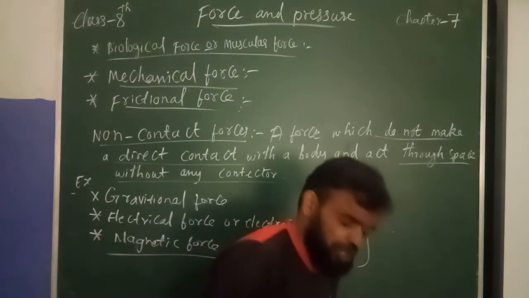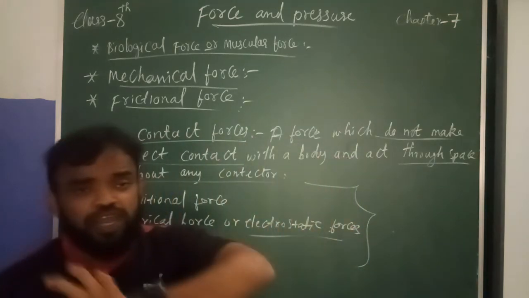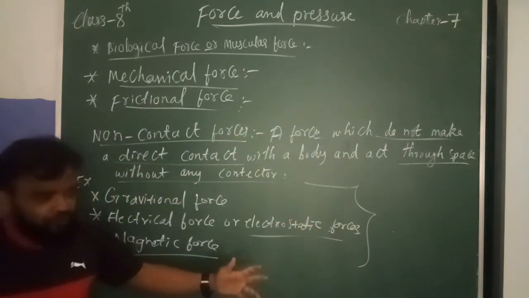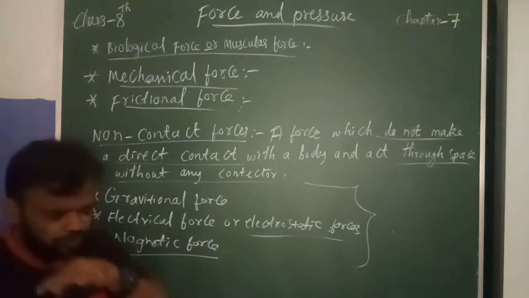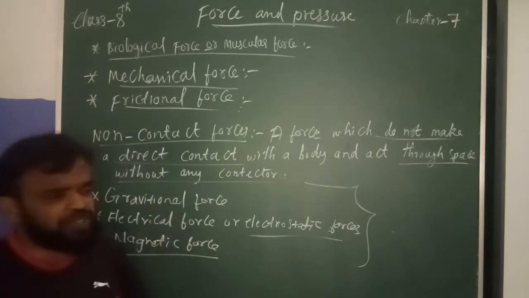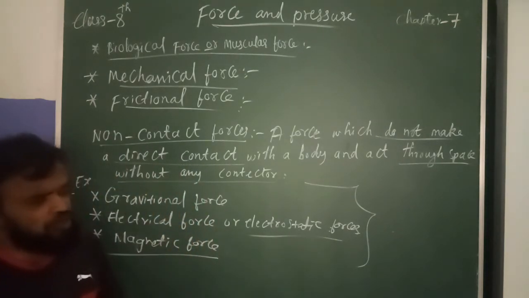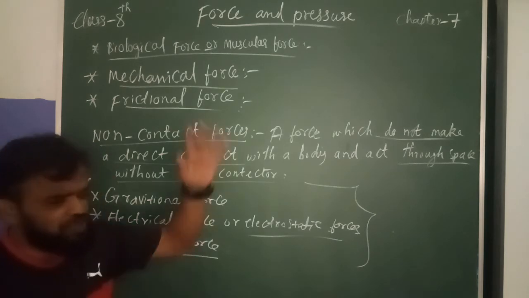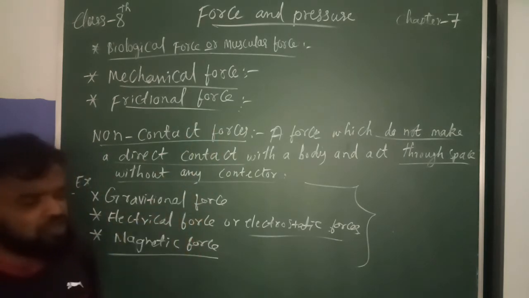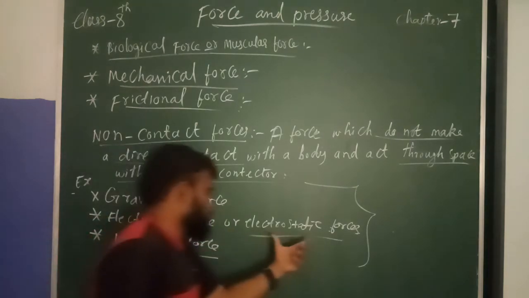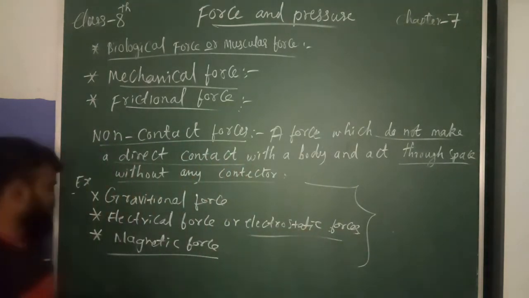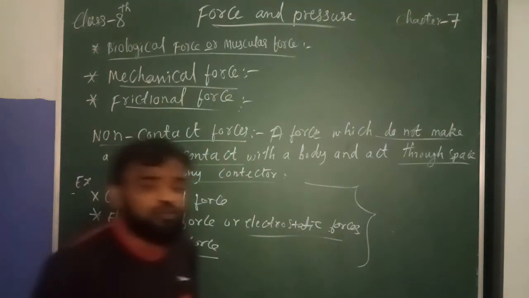No other object applies the force onto the body. Only one object applies the force, and the second object automatically gets the force. That is gravitational force, electrical or electrostatic force, and similarly the magnetic force also.